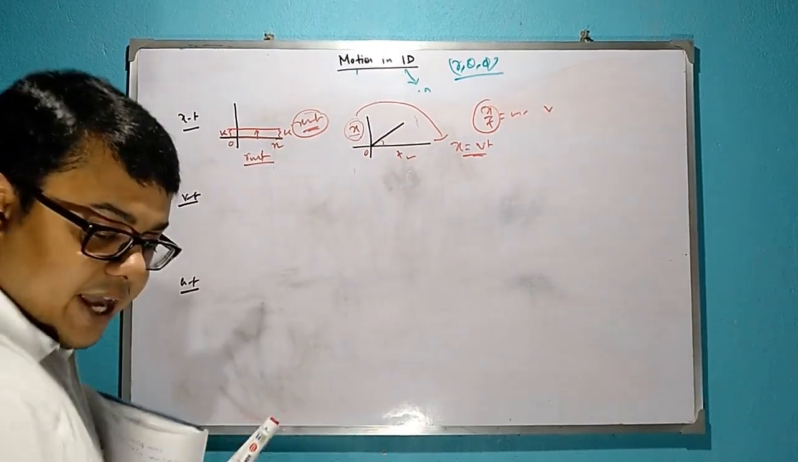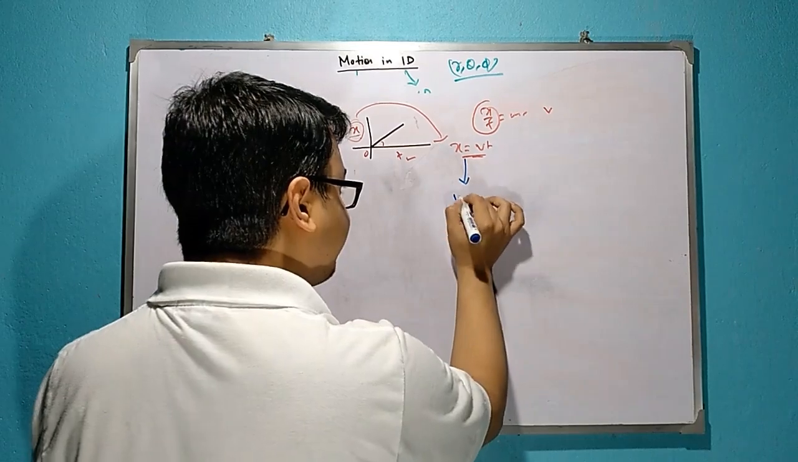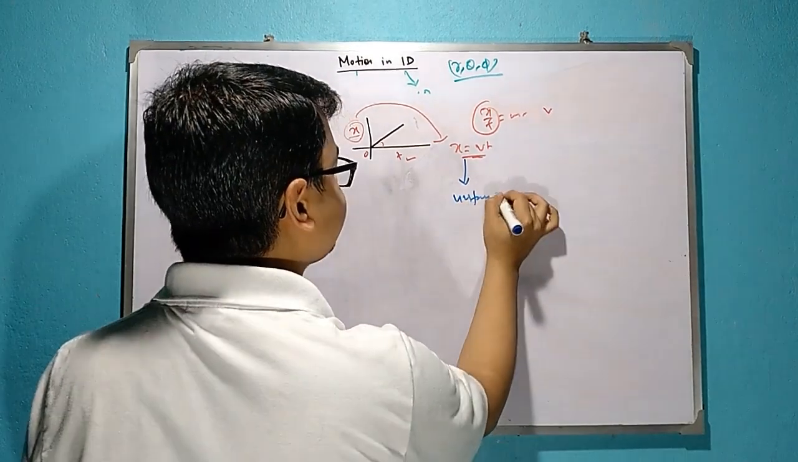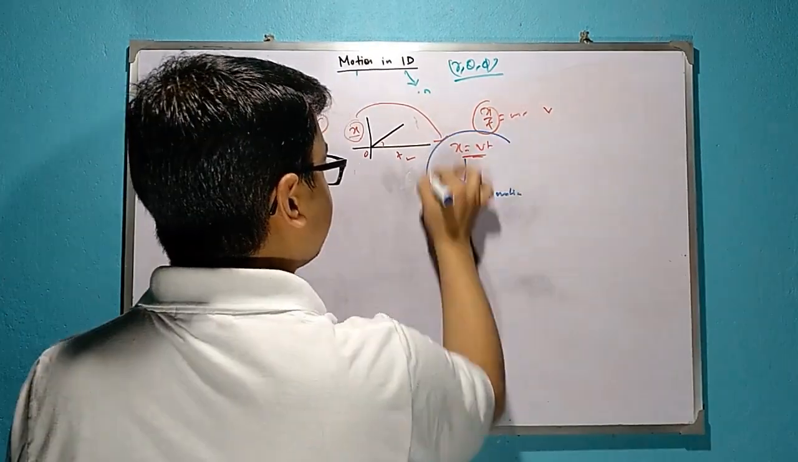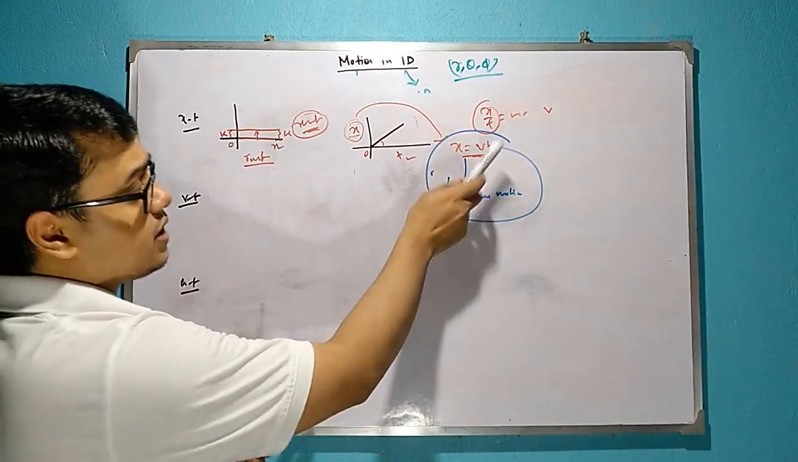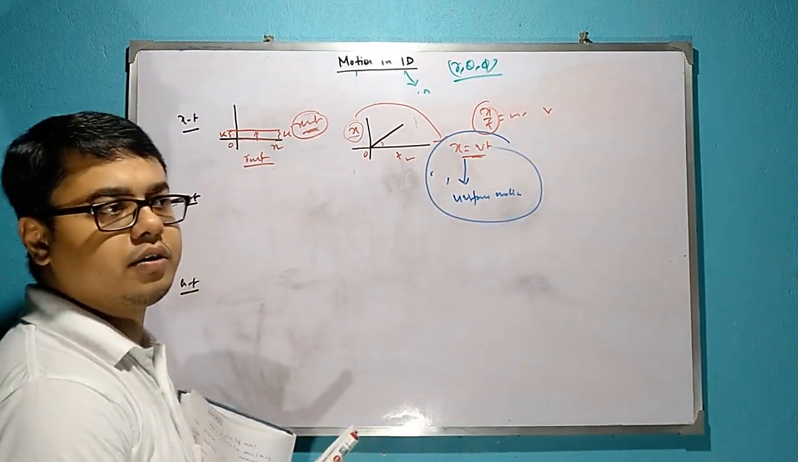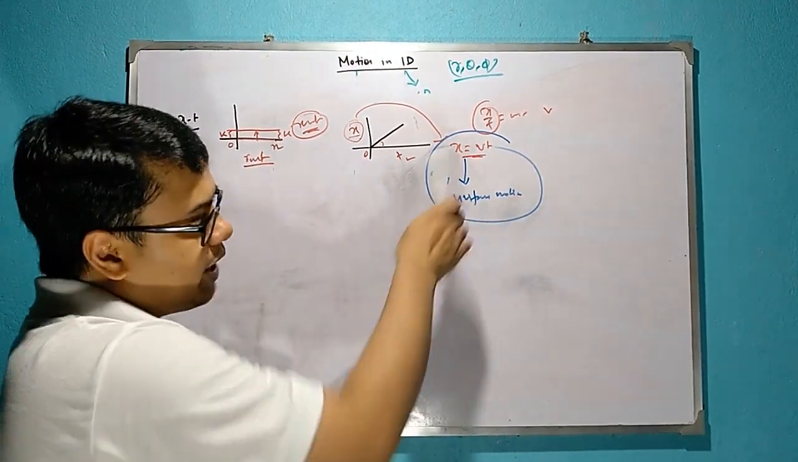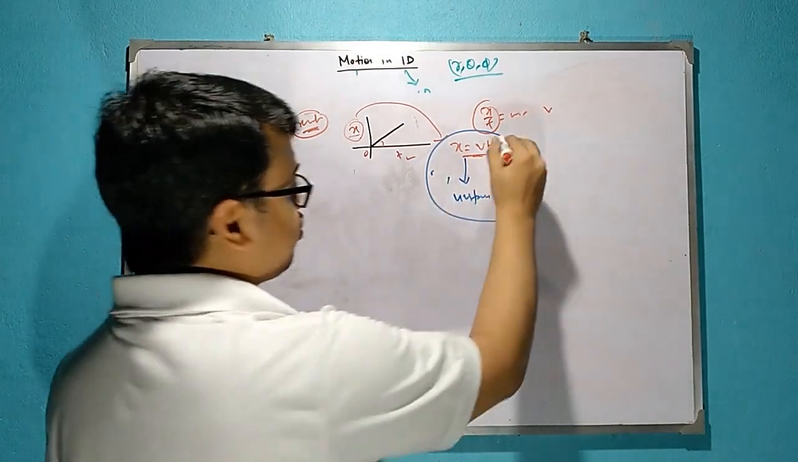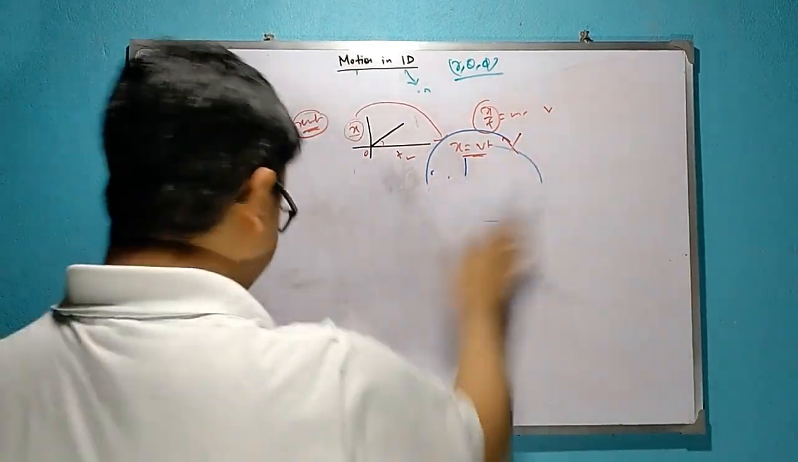So the equation x is equal to vt will be applied only for uniform motion. Note this one. We cannot use the x is equal to vt equation except for uniform motion. That means if it is non-uniform motion, we cannot apply x is equal to vt. Okay. Now see this.